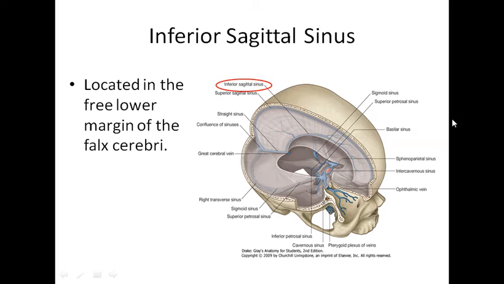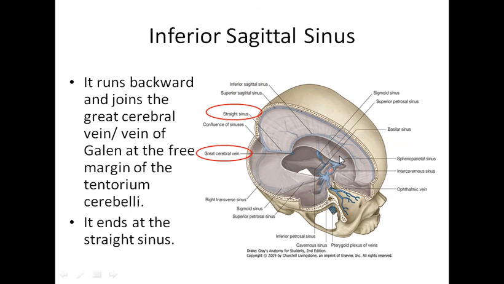Now the inferior sagittal sinus. This inferior sagittal sinus is lying in the free margin of falx cerebri. Again वही falx cerebri है जो parchment membrane था in between the two cerebral hemispheres, उसके superior margin में था superior sagittal sinus, inferior free margin में आ गया inferior sagittal sinus, right?